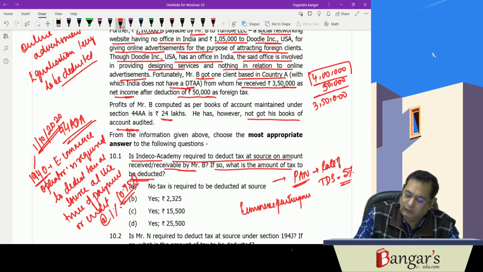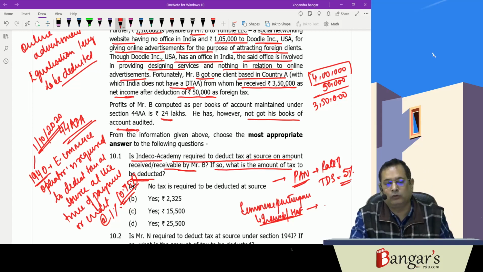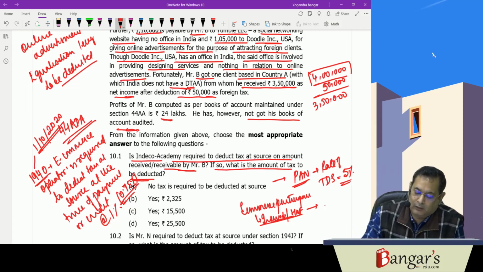is an individual and HUF, and the gross amount of services through e-commerce supplier during the previous year does not exceed rupees 5 lakhs, then in that particular circumstance, there will be no requirement of what? Tax deduction at source if he has furnished his permanent account number.